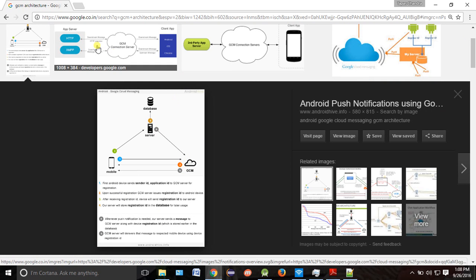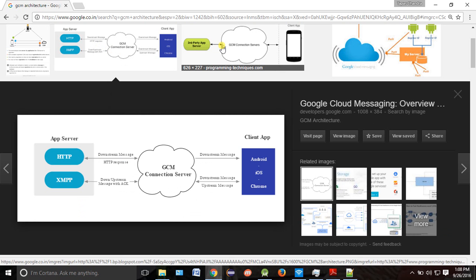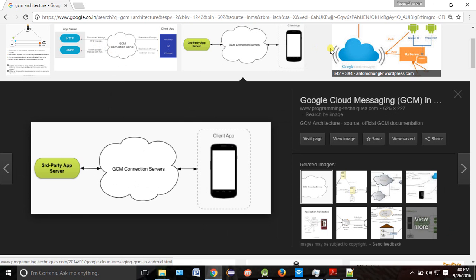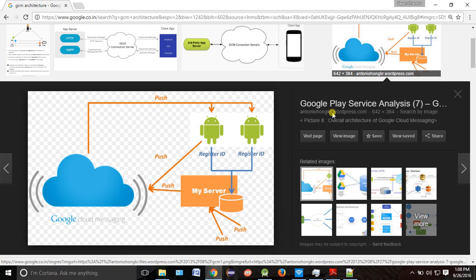Here we don't have a server, so let's go for one where we have a server connection.